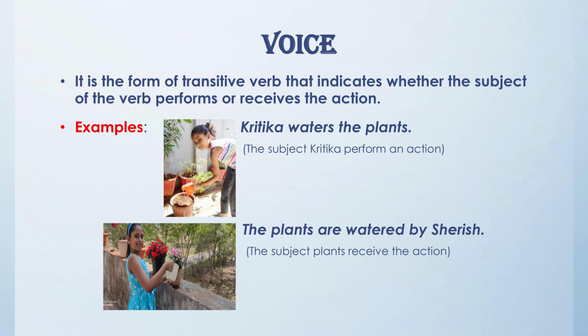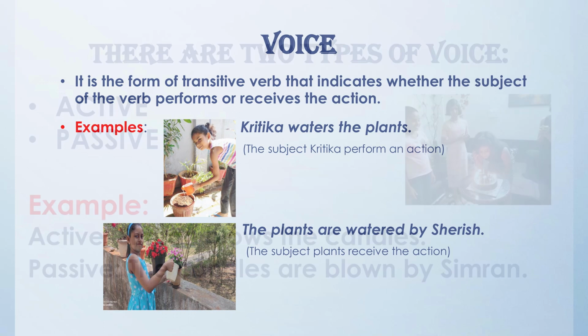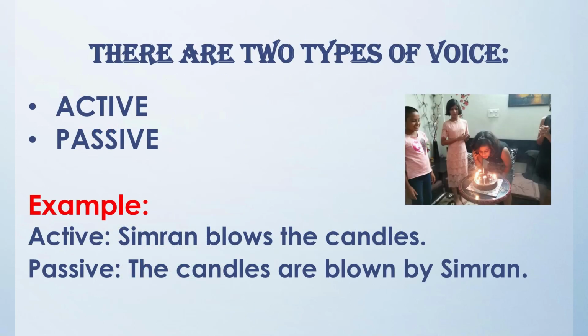Let us see some examples. First, Kritika waters the plants. Here the subject Kritika performs an action. In the second example, the plants are watered by Sherish. Here the subject plants receives the action. There are two types of voice, that is active voice and passive voice.